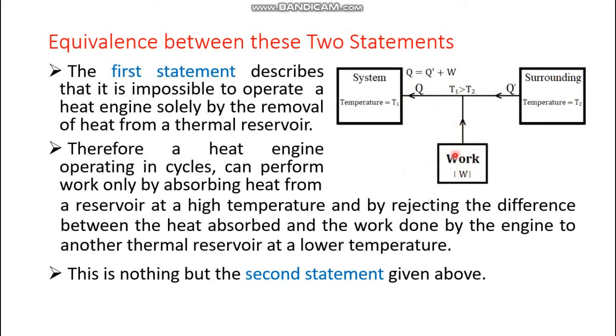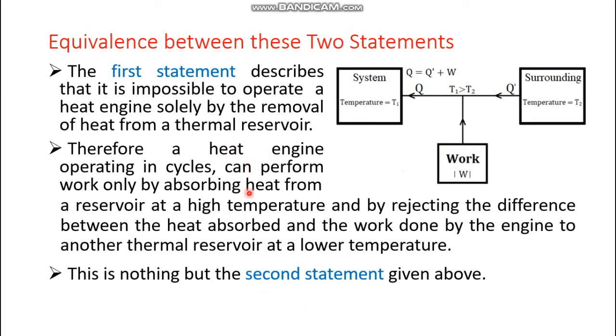This machine can do work if heat is going from here to here. Okay, but in the reverse direction it is not possible. In that case you have to provide some work. Okay, so work output is not possible. That means the opposite statement is this one. Okay, so these two are the same. So this is nothing but the second statement given above.